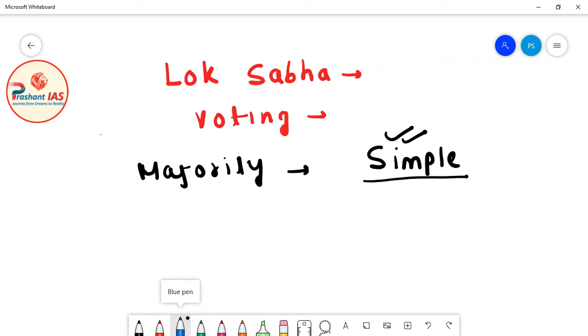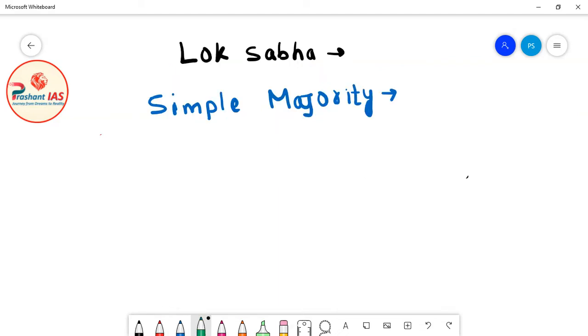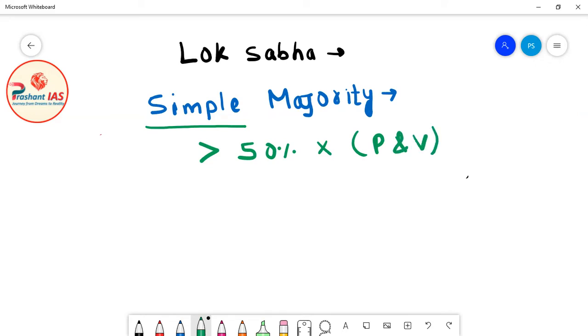Now friends, what is the meaning of simple majority? Simple majority means more than 50% of the members present and voting. Now what does it mean? I will give you one example so that you can understand it very easily. We all know how many members there are in Lok Sabha. There are a total of 543 members in Lok Sabha.